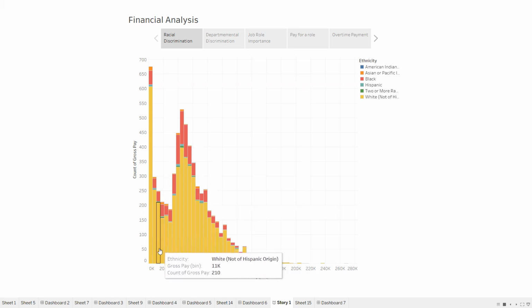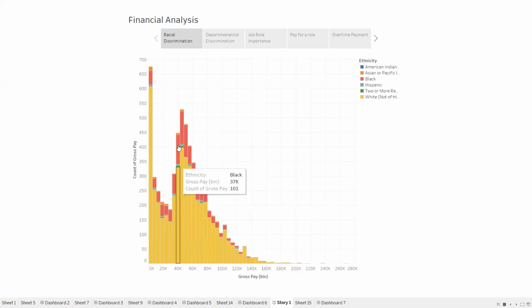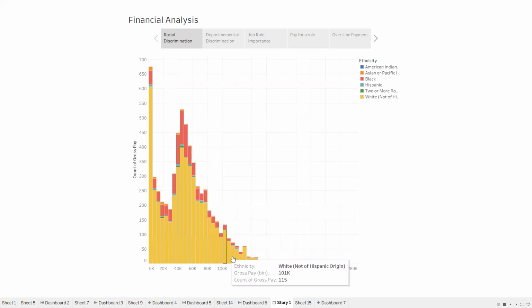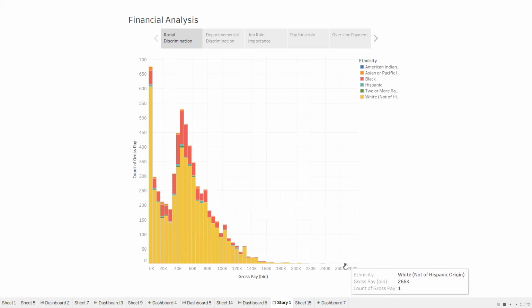We can observe that for the job roles that are paid low, like around 20K and 40K, there are a considerable number of people from other ethnicities like Black, Asian, and so on. But as the gross pay increases, we can see a significant drop in employees of ethnicities other than white. And when the gross pay is very high, like 240K and 280K, only white people are considered. So this is a significant discrimination based on ethnicity.